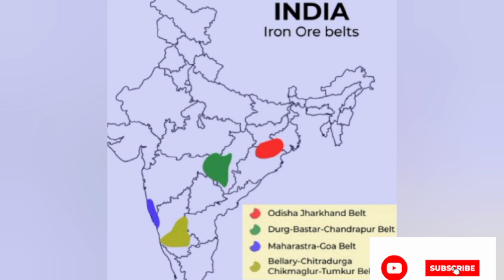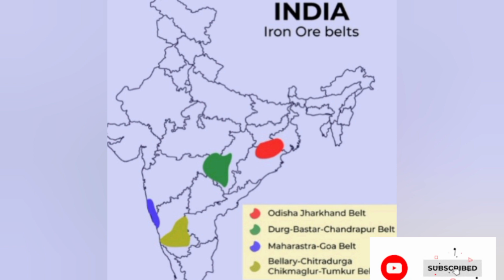Next, we can see the Ballari, Chitradurga, Chikkamangaluru, Tumakuru belt. It lies in Karnataka. Karnataka has large reserves of iron ore. The Kudremukh mines, located in the Western Ghats of Karnataka, are a 100% export unit. Kudremukh deposits are known to be among the largest in the world. The ore is transported as a slurry through a pipeline to a port near Mangaluru.